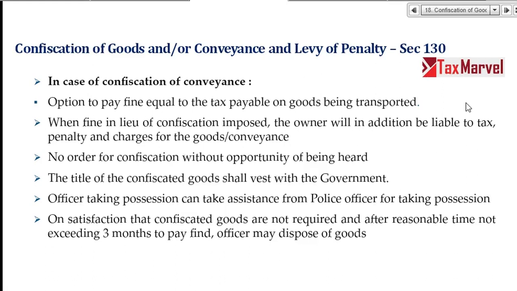The officer can also take assistance from the police, and on satisfaction that confiscated goods are not required, or after reasonable time, within 3 months to pay fine, the officer may dispose of the goods. Let me take an example.